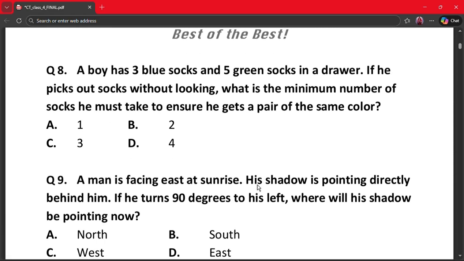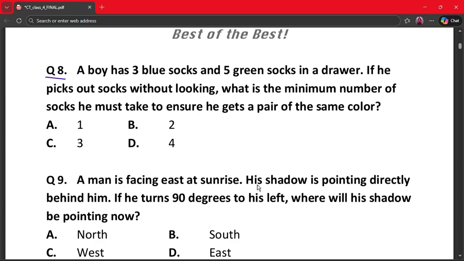Our next question is question number 8. A boy has 3 blue socks and 5 green socks in a drawer. If he picks out socks without looking, what is the minimum number of socks he must take to ensure he gets a pair of the same color? A1, B2, C3 and D4.